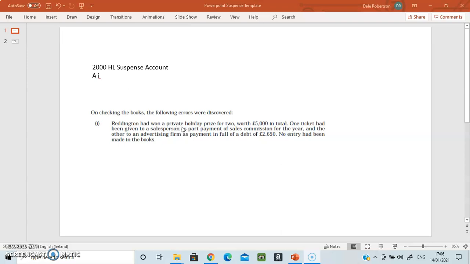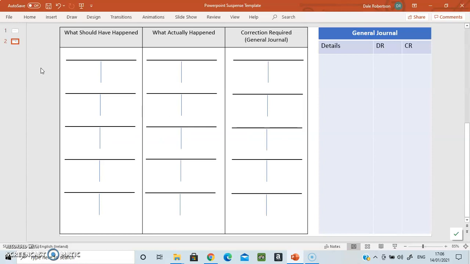The first thing is, if he won a private holiday, but he injected it into the company, €5,000 worth, that's an injection of capital. Half of that he gave as commission, which is wages essentially, to a salesperson because they were selling lots of cars. The other half he paid to a creditor. Now, the fact that half of that is 2,500 and he paid it to a creditor and that cleared a creditor of 2,650 means there was a little bit of discount allowed as well. No entry has been made in the books. So let's have a look at how to do this.